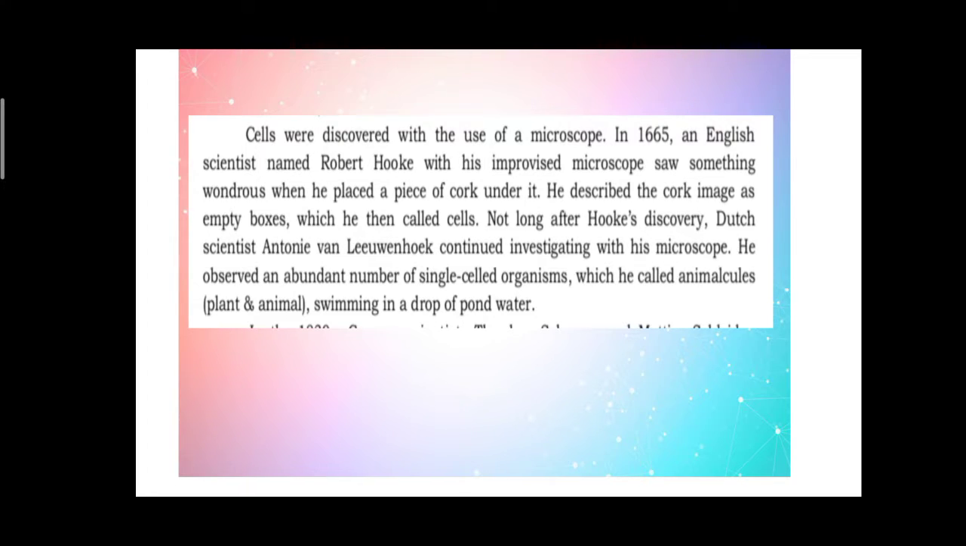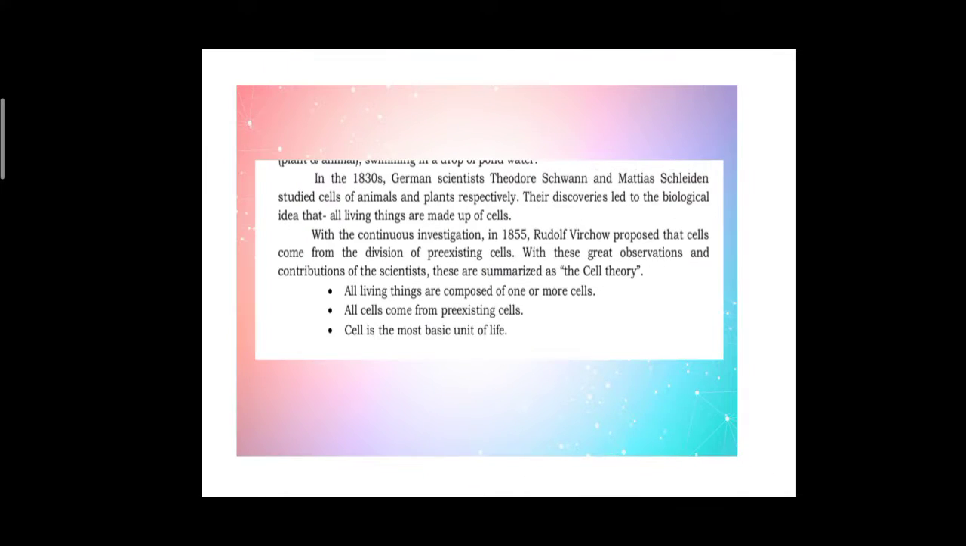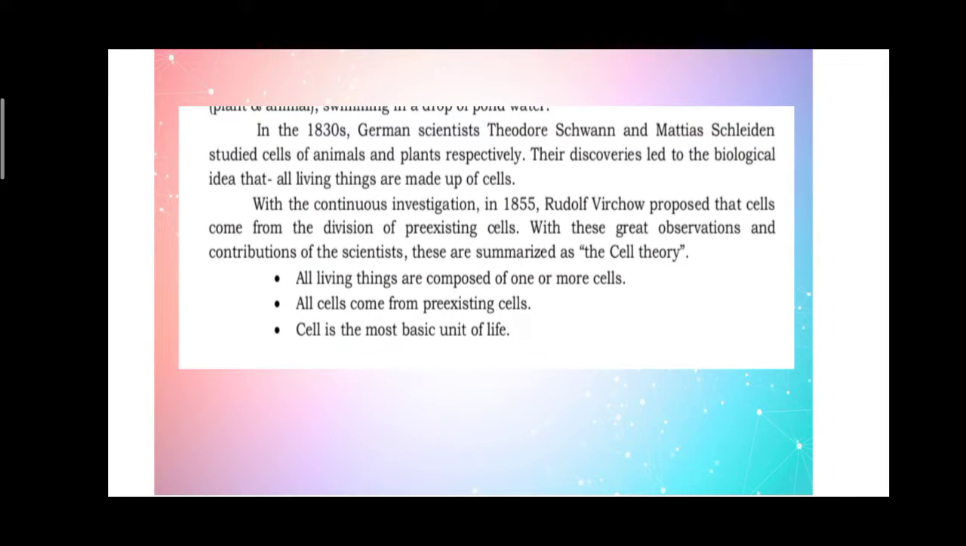Not long after Hooke's discovery, Dutch scientist Anton van Leeuwenhoek continued investigating with his microscope. He observed an abundant number of single-celled organisms which he called animalcules, plant and animals, swimming in a drop of pond water. In the 1830s, German scientists Tudor Swan and Michael Sleden studied cells of animals and plants respectively. Their discoveries led to the biological idea that all living things are made up of cells. Tandaan po, lahat ng bagay na may buhay ay gawa sa cells, mapa-animals man yan or halaman.